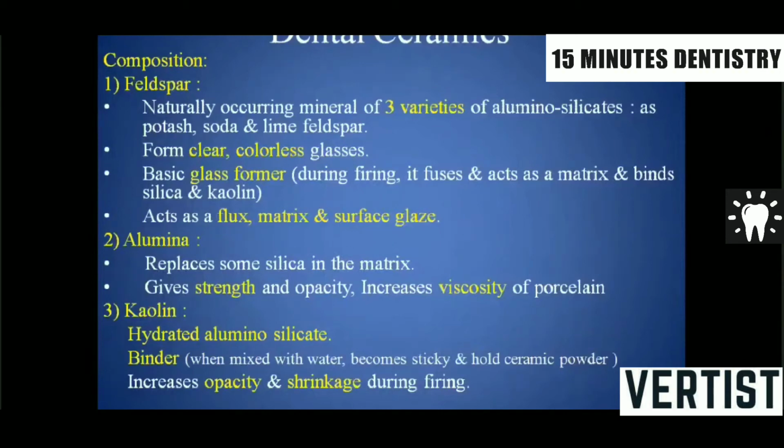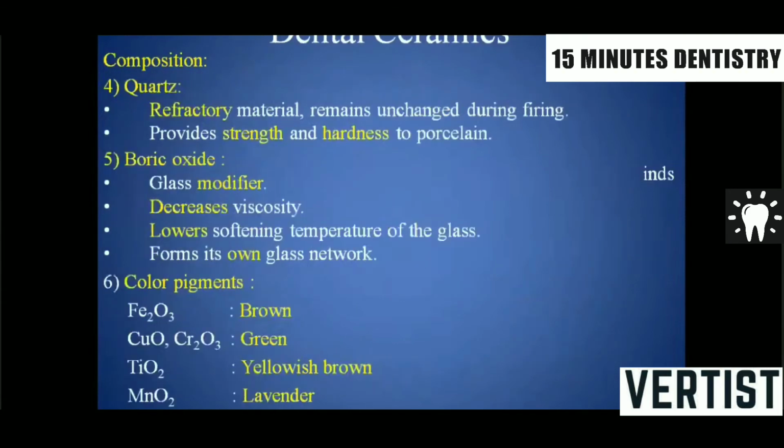It forms a clear colorless glass. It is a basic glass former. It acts as a flux, matrix and a surface glaze. Alumina replaces some silica in the matrix. It gives strength and opacity and increases the viscosity of the porcelain. Kaolin is a hydrated aluminosilicate. It is acting as a binder. It increases the opacity and shrinkage during the firing.